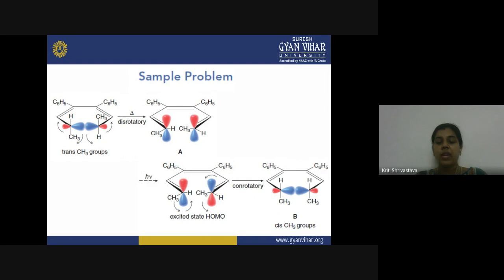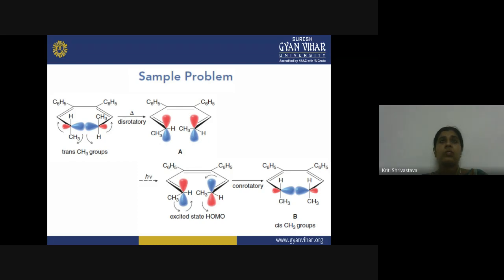So in this manner, you can apply the Woodward-Hoffmann rules for electrocyclic reactions, and you can predict what type of rotation is going to take place in the orbitals, what will be the orientation of the substituents present on the molecule, and what will be the stereochemistry of the product. So whether it is a cis product or a trans product, in the ring opening reaction you can predict the E and Z configuration of the resulting polyene. So in this manner you can apply the Woodward-Hoffmann rule, and you need to remember that very carefully when you are counting the pi electrons in a system.